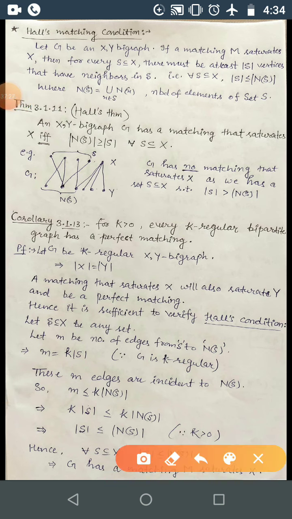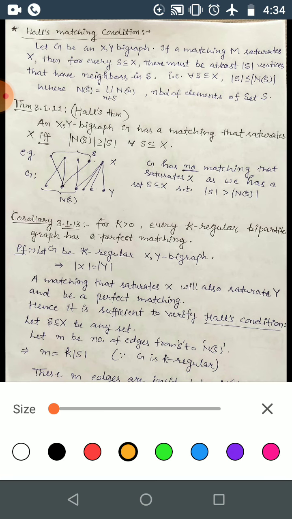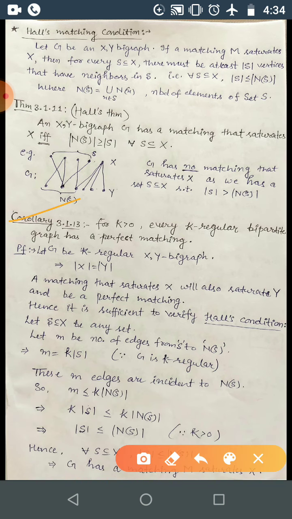Here we can show a corollary based on this theorem, that is, for every k greater than 0, every k-regular bipartite graph has a perfect matching. If G is a k-regular bipartite graph, it will obviously have two partite sets, so you can consider G as an XY bigraph, where X and Y are the partite sets.